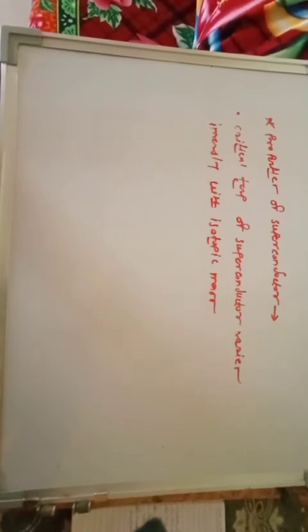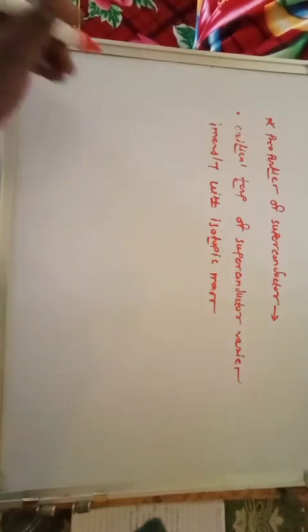So we can say that as isotopic mass increases, the critical temperature decreases, because it is inversely proportional.